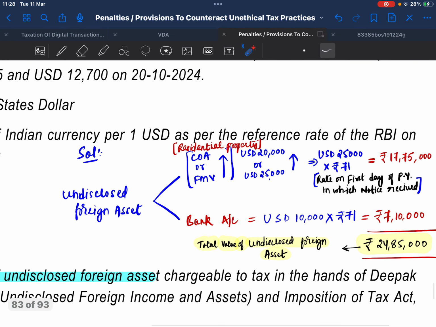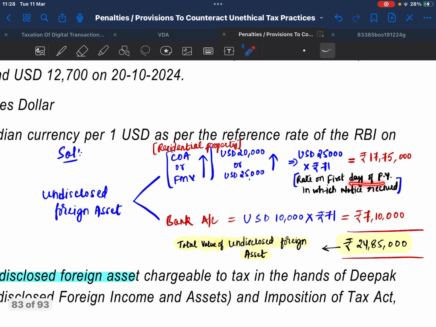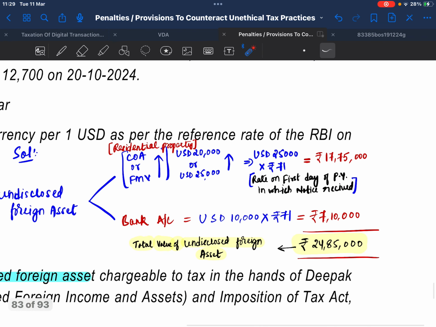Solution: for undisclosed foreign asset, for residential property, it is the cost of acquisition or fair market value on the first day of the previous year in which the notice was received, which is USD 20,000 or USD 25,000, whichever is higher. USD 25,000 into rupees 71 gives 17,75,000, and for the bank account it is USD 10,000 into 71, which is 7,10,000. The total value of undisclosed foreign asset is 24,85,000. This is the end of this chapter. Thank you.